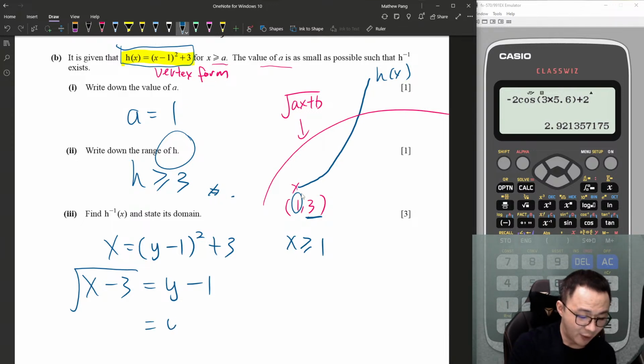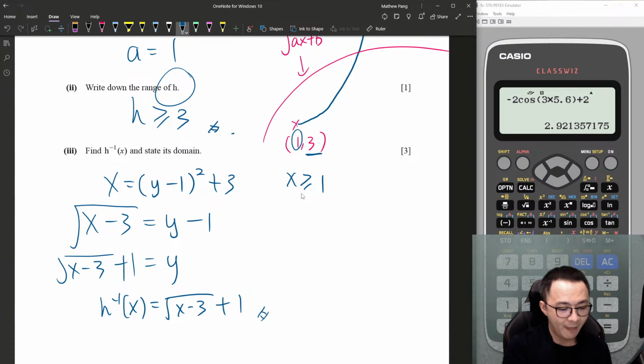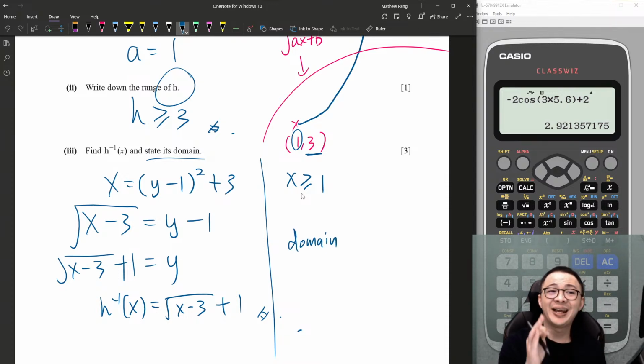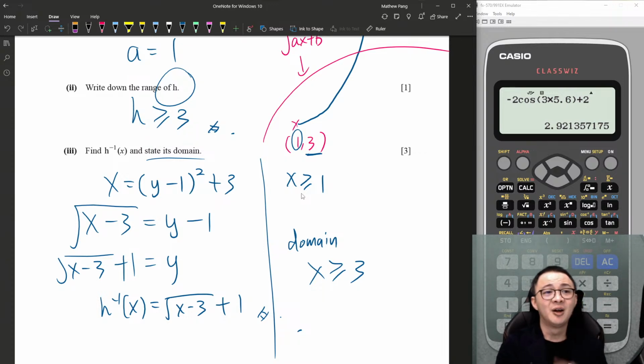So my y is square root of x minus 3, plus 1. Done. h inverse of x equals square root of x minus 3, plus 1. Okay, then the question asks for the domain. The domain of h inverse is the same as the range of h. So the range of h is bigger or equal to 3, right? Yeah, x is bigger or equal to 3. Copy only. Don't even need to think. Why can I copy? Because they reflect at the line y equals x. Always. Any one-to-one function, they will reflect at the line y equals x. This is fixed already.